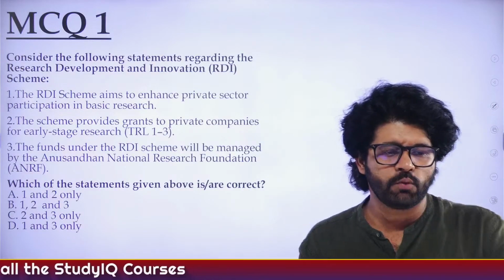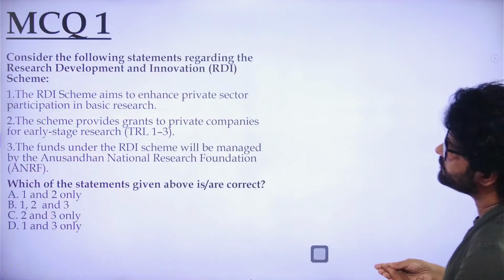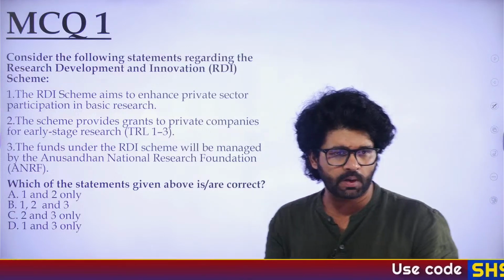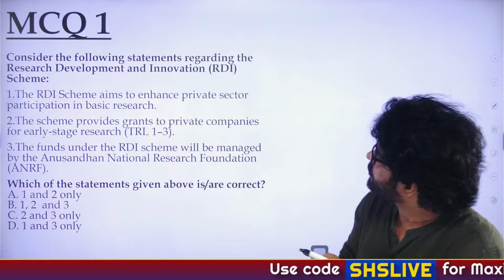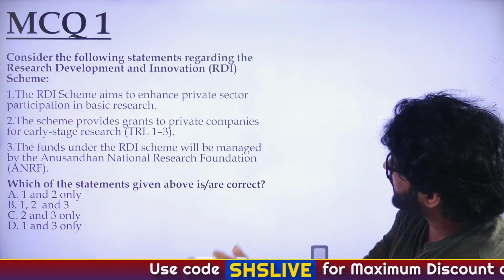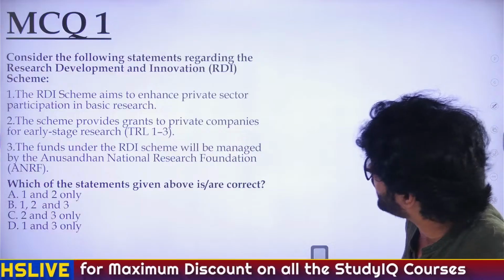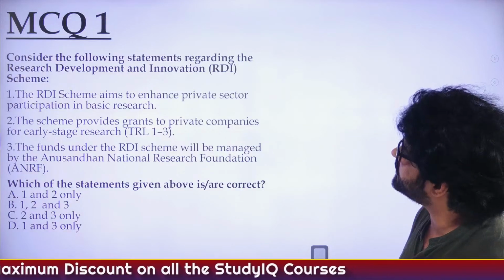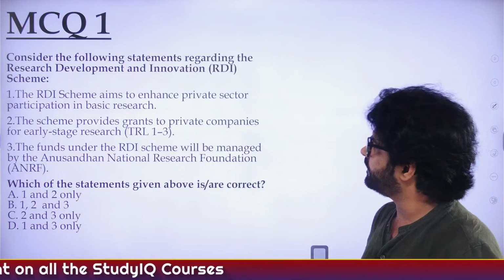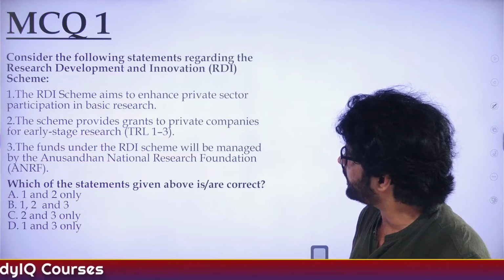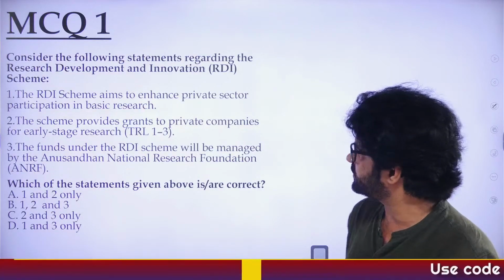Yes, we have more unemployment because our manufacturing sector is not developed to a greater extent. Okay. So the RDI scheme aims to enhance private sector participation in basic research. The scheme provides grants to private companies for early stage research, TRL 1 to 3. The funds under the RDI scheme will be managed by the Anusandhan National Research Foundation.